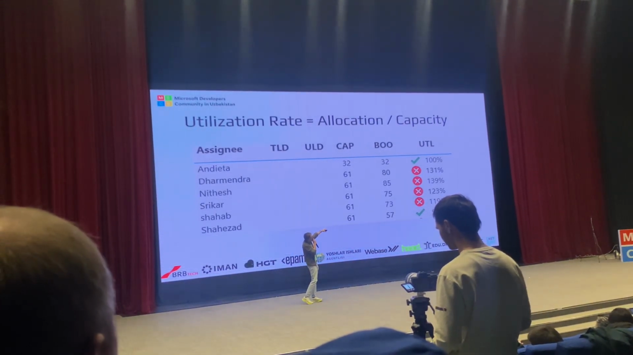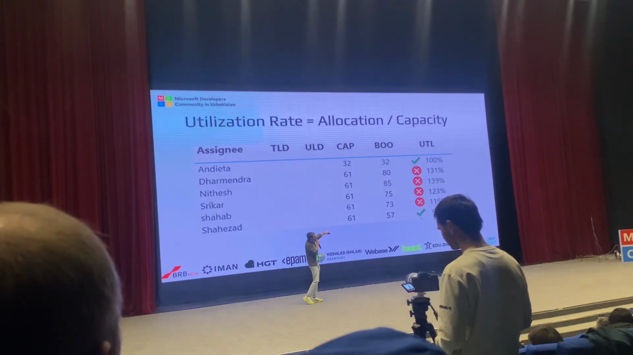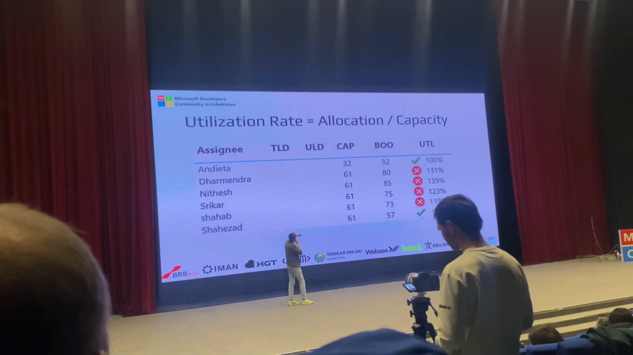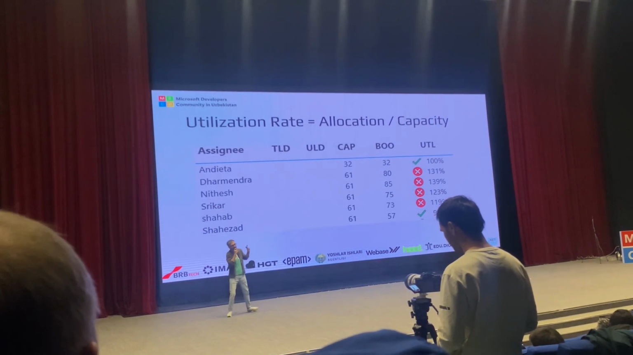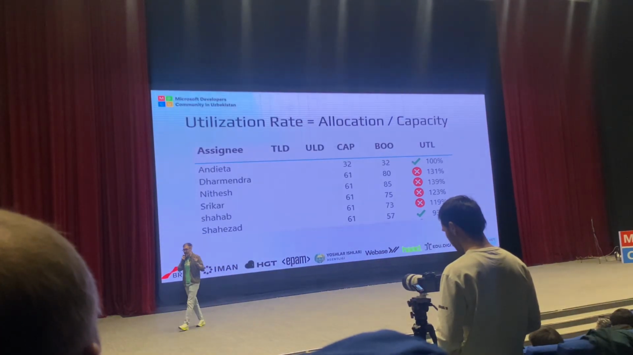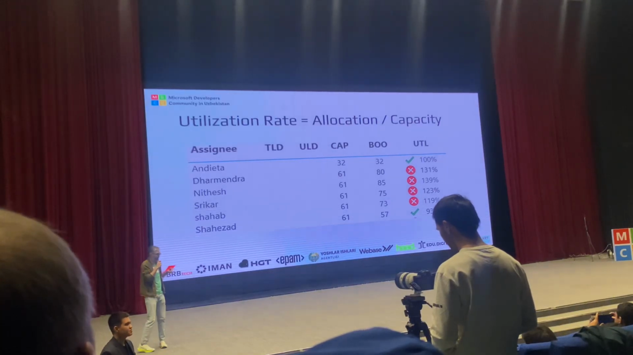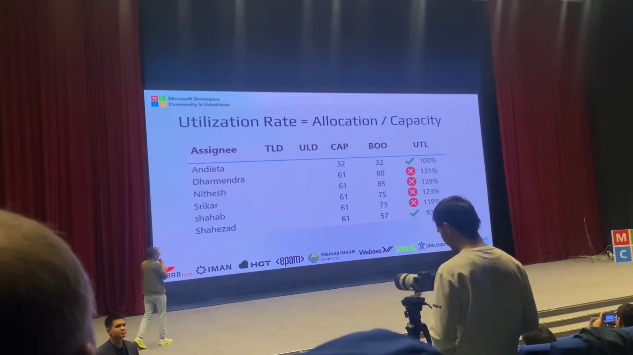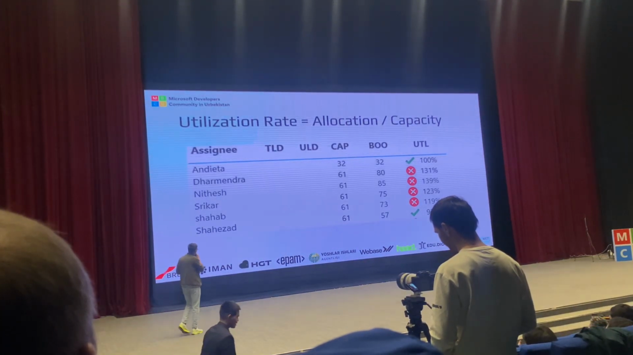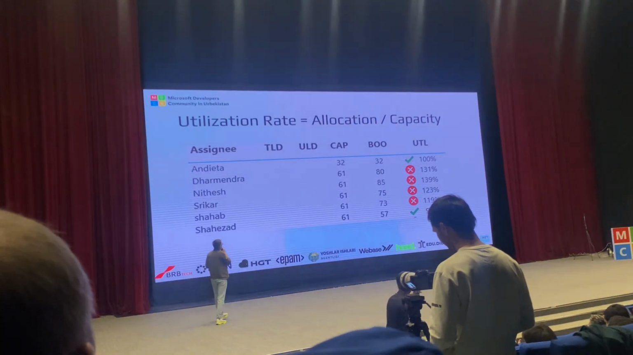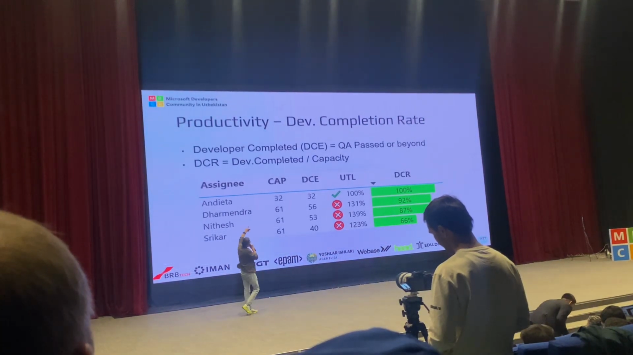You see somebody's at 100%, somebody's at 140% almost, which is, let me see who that was. Nitesh. Yeah, Nitesh was a senior engineer, and 130% utilization was fine for him, because again, these are average hours. Productivity.